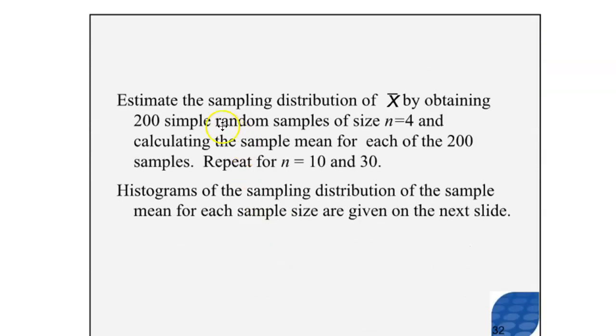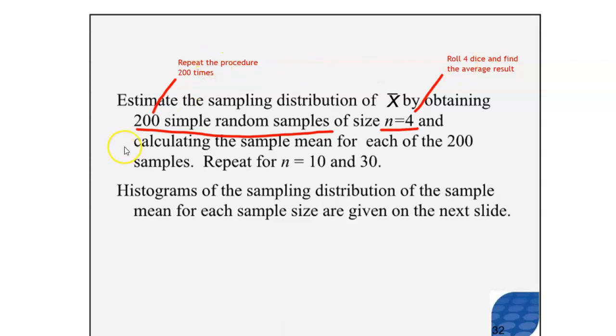So now what we have to do is estimate the sampling distribution of the sample mean in this case by obtaining 200 simple random samples of size n equals 4 and calculating the sample mean for each of the 200 samples. So in other words, what we're doing is we are rolling 4 dice, the sample of size n equals 4. We are adding all of those values together and dividing by 4 to find the sample mean, and we are doing that 200 times. So keep in mind, that's what these numbers indicate. So hopefully that makes sense to you. The n equals 4 means the 4 dice. The 200 means we're repeating the procedure 200 times.